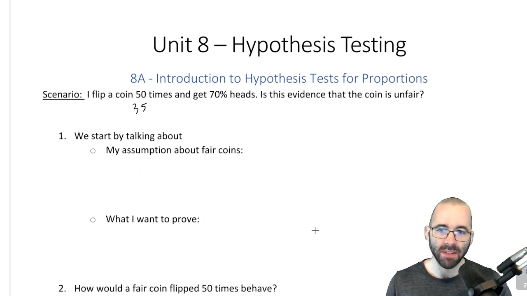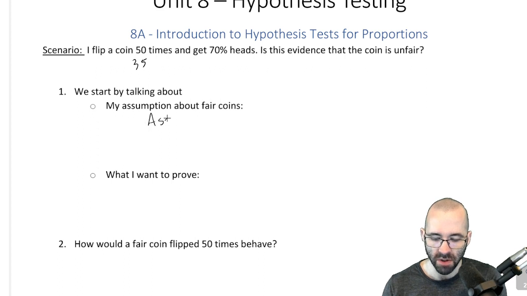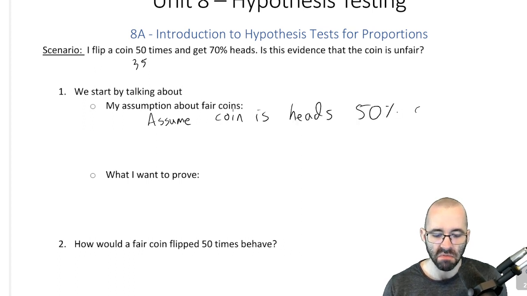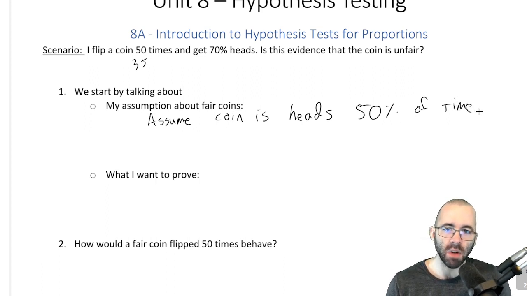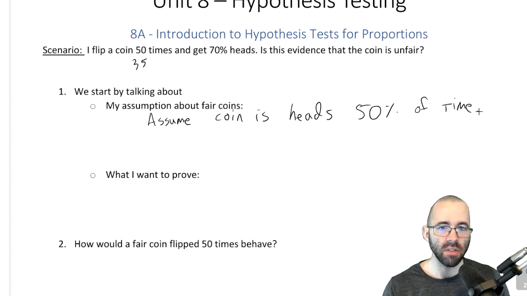Start by talking about my assumption about fair coins. How do I think fair coins should work? Well, what do we think a fair coin should do? We would assume a coin is heads 50% of the time. Right? That's important. If we don't know what a fair coin is, how can we say that this is unfair? So let's start by saying, okay, a fair coin would be heads about 50% of the time. We would expect 25 heads.